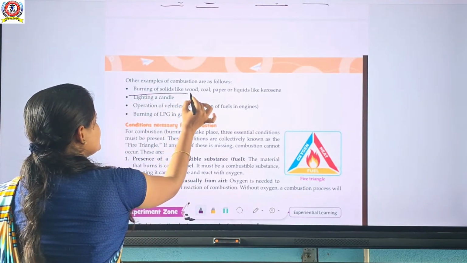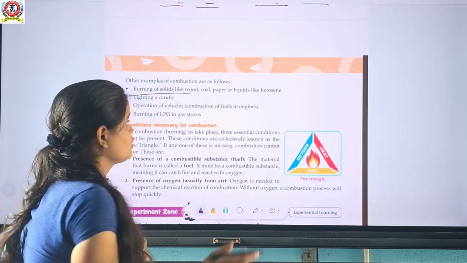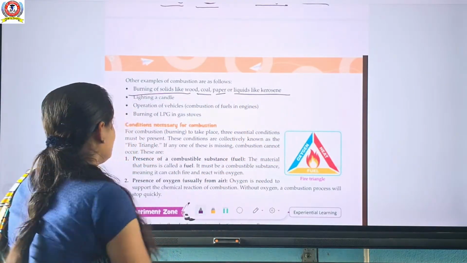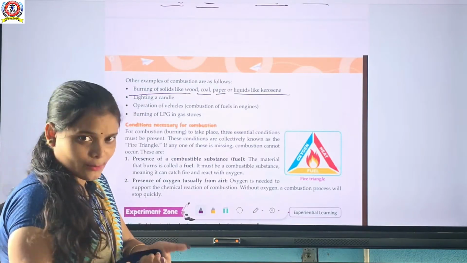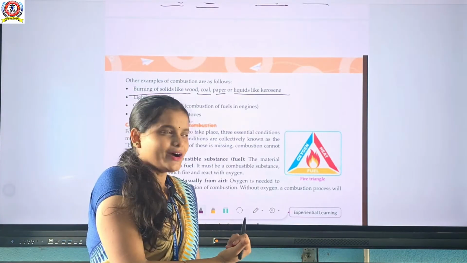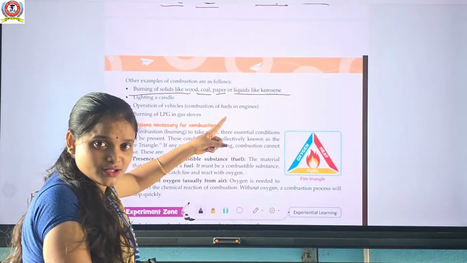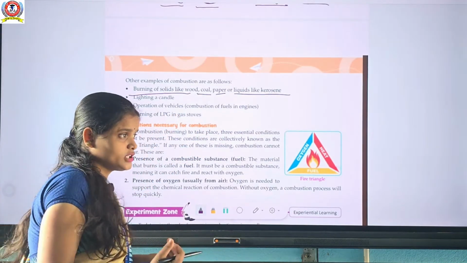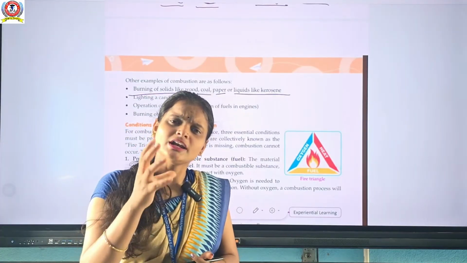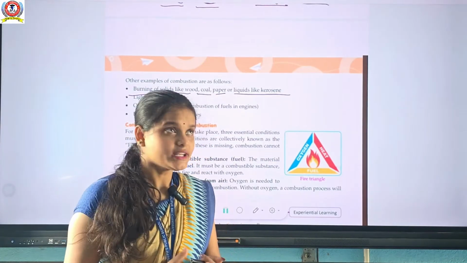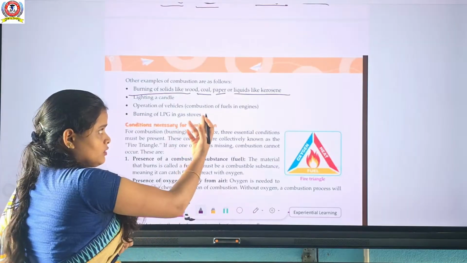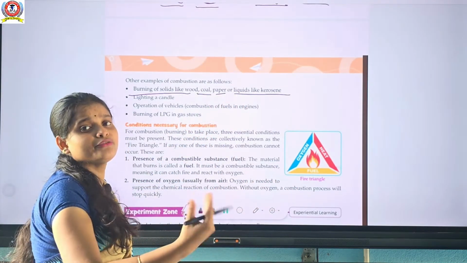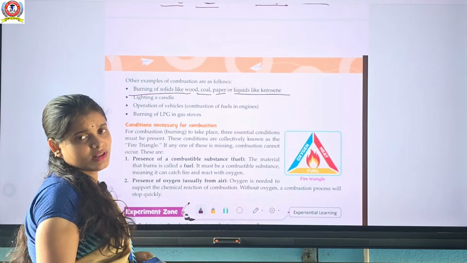Burning of a solid like wood, coal, paper, or a liquid like kerosene is also a combustion process. What happened? A chemical reaction also occurs here. Now burn the wood. If I burn wood, we find only ash and carbon dioxide. Just like when you burn paper, coal, or kerosene, new substances are formed. So that one is an irreversible change.